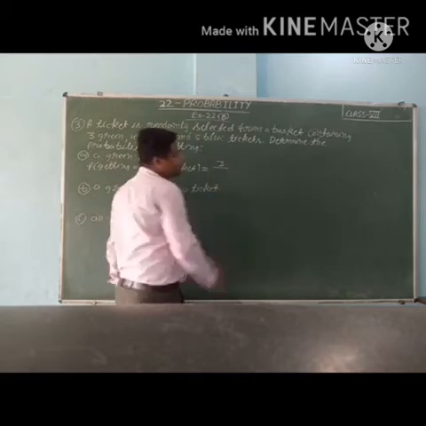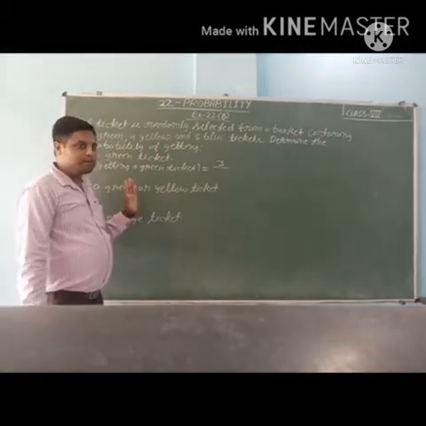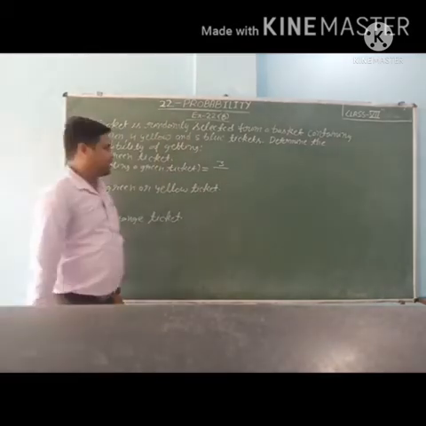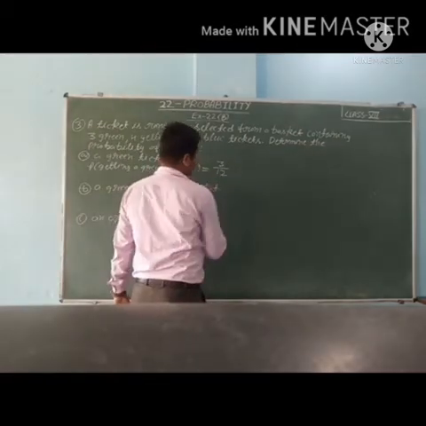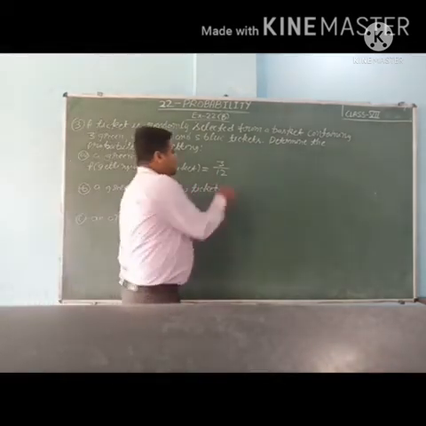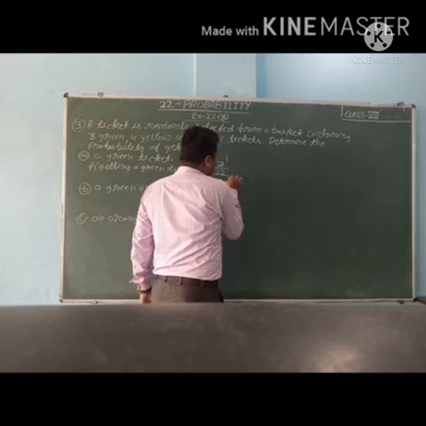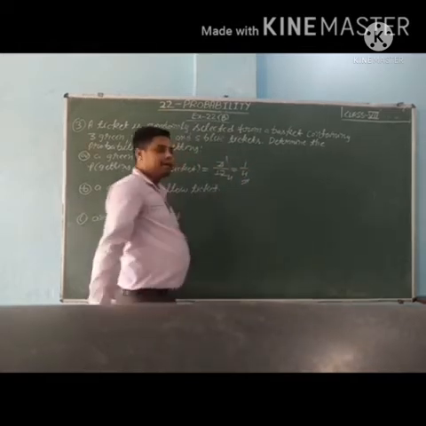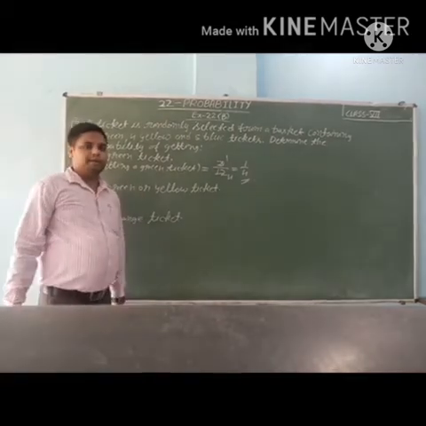Upon total number of outcomes, total number of tickets, 3 plus 4 plus 5, it is 12 tickets. So 3 upon 12. So students, if we can simplify this: 3 1s are 3, 3 4s are 12. So 1 upon 4 is the probability of getting a green ticket.